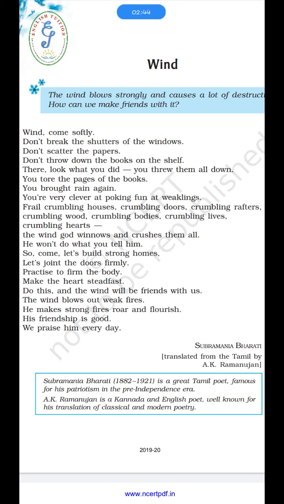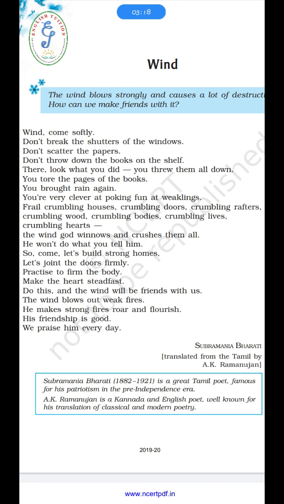Wind, come softly means the poet is asking the wind to come softly. The wind must not be harsh. Don't break the shutters of the windows. The windows are closed, but you should not break the shutters. Don't scatter the papers. Please don't scatter the papers here and there. Don't throw down the books on the shelf. Please do not throw the books down from the shelf.